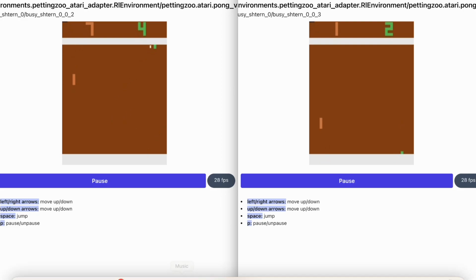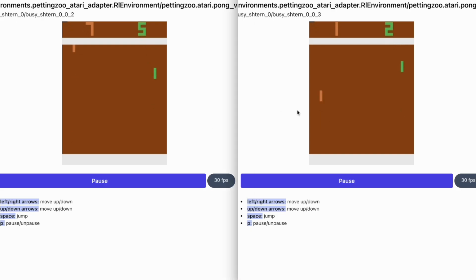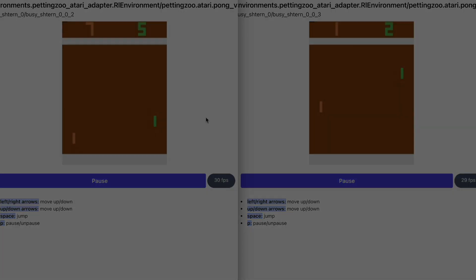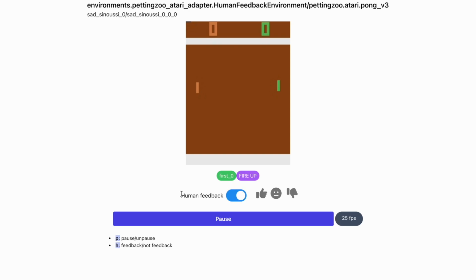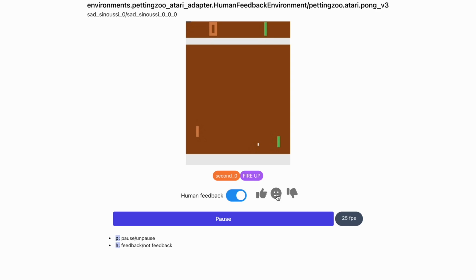Cogment Verse also supports having the human player dynamically take over control of the paddle from the agents at any point during the episode to get in-context demonstrations. Another approach is to leverage humans as evaluators who give feedback to the training agent. Such feedback can be used directly in a reward or indirectly to train a model of the reward function, such as in the Tamer algorithm.